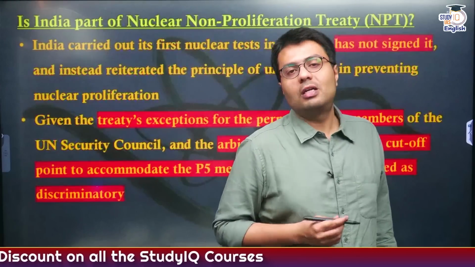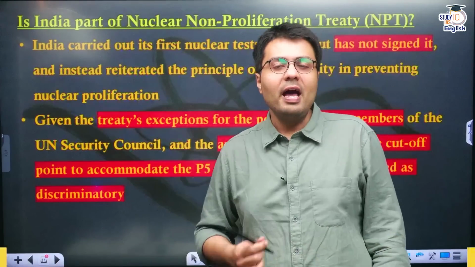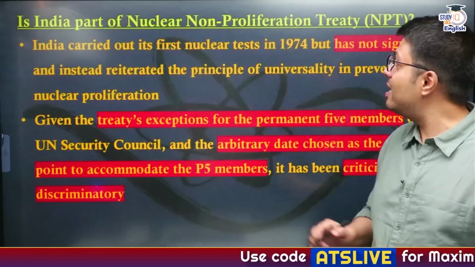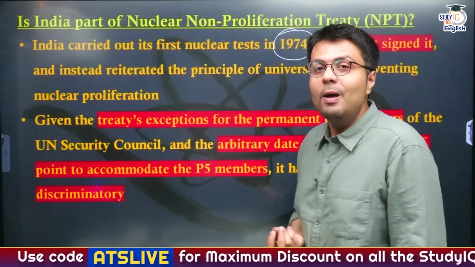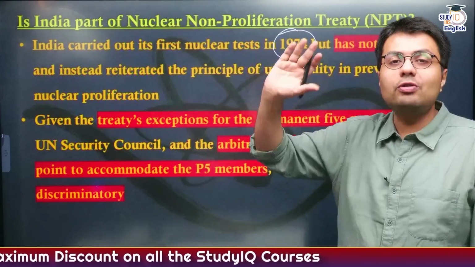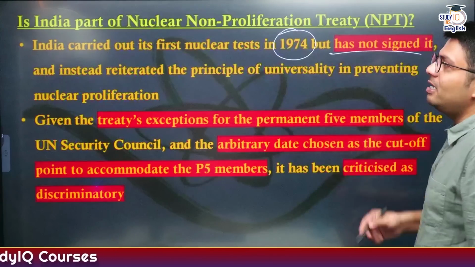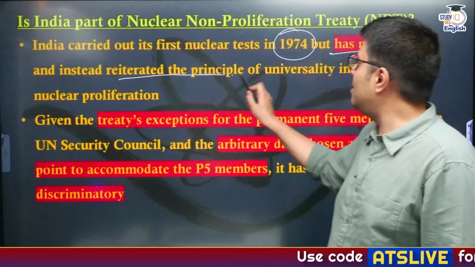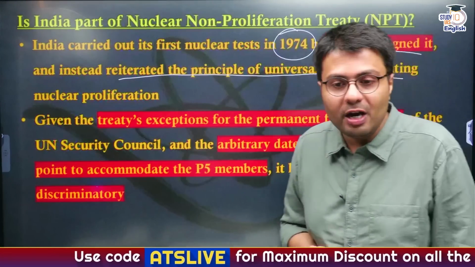Now, the big question is, why hasn't India signed NPT? The answer is India carried out its first nuclear test back in 1974, and this was the time when Madam Indira Gandhi was the Prime Minister of India, and this peaceful test was called Smiling Buddha the First. And it has not signed the Nuclear Non-Proliferation Treaty because it has reiterated the principle of universality in preventing nuclear proliferation.